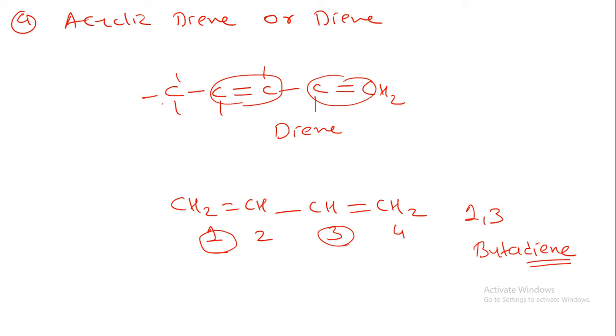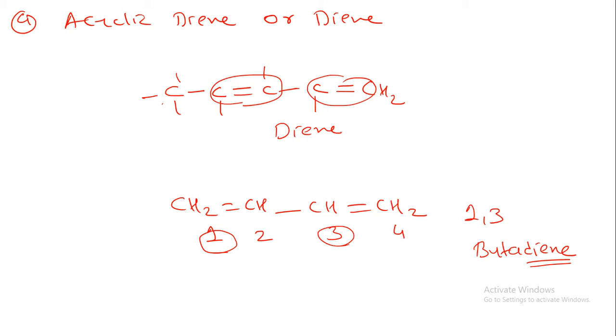So you just have to identify an acyclic diene or diene system in the given structure. In the examination they will give one structure, then you have to apply all the rules to that structure and calculate the lambda maximum. First of all you have to identify whether it has an acyclic diene or diene system.